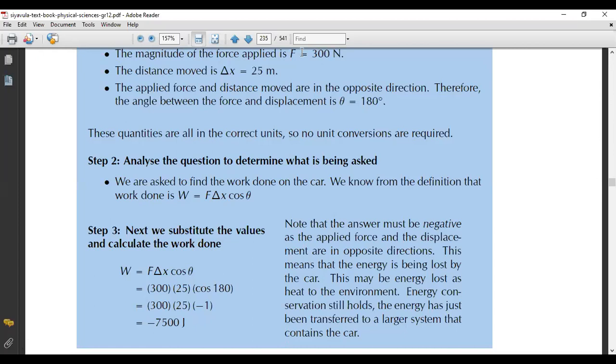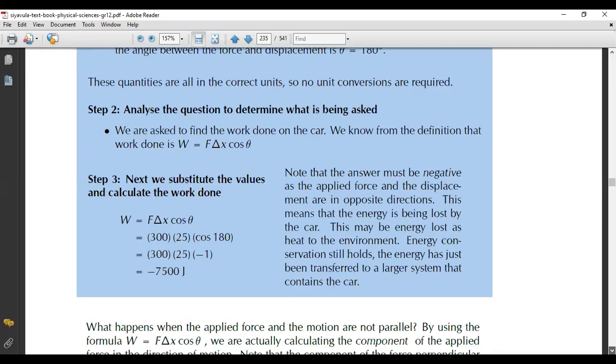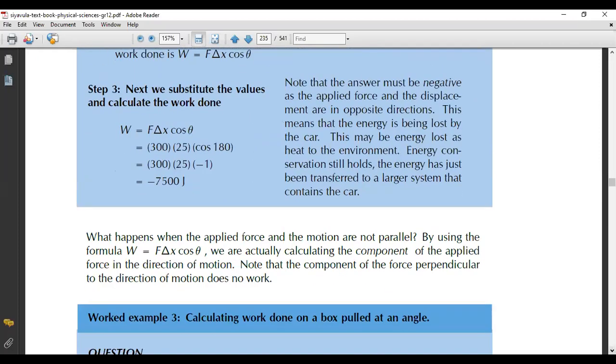Okay, are you guys still good? Are you guys following? I hope that all is well. So what happens when applied force and the motion are not parallel? By using the formula F times distance times cos theta, we are actually calculating the component of the applied force in the direction of motion. Note that the component of the force perpendicular to the direction of motion does no work. Okay, so that's the one going up.